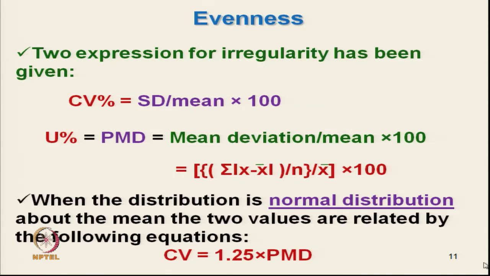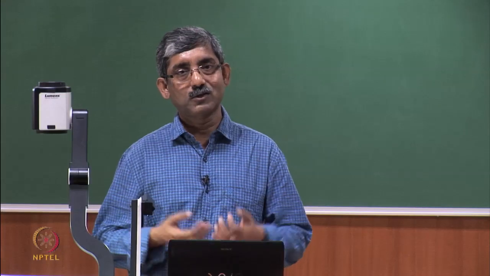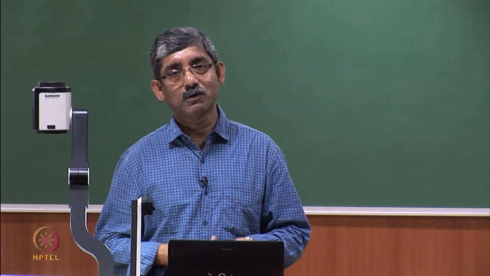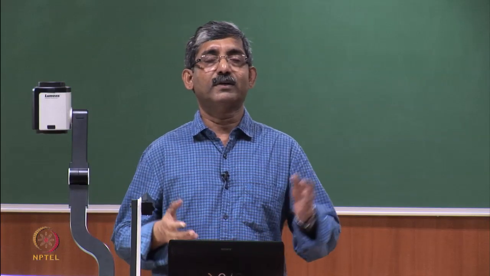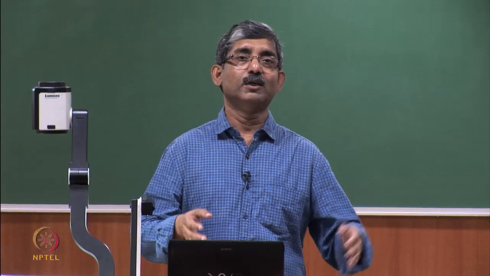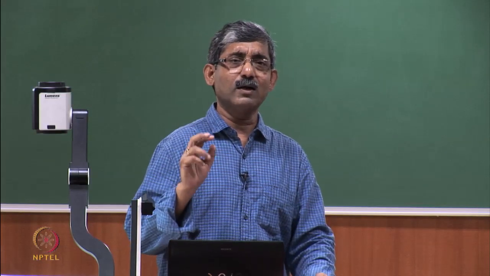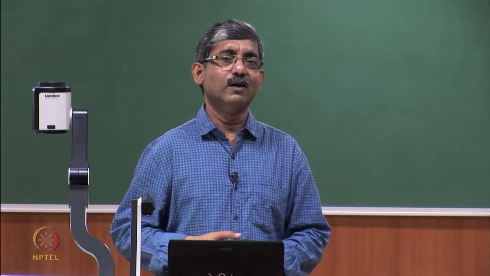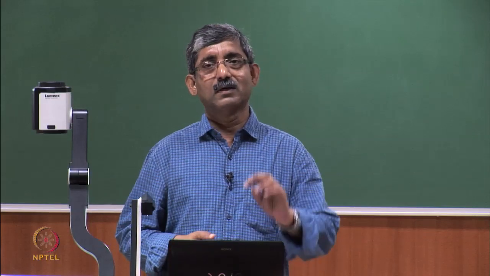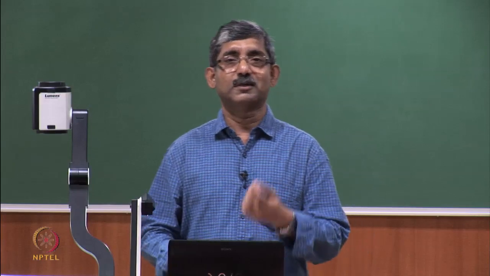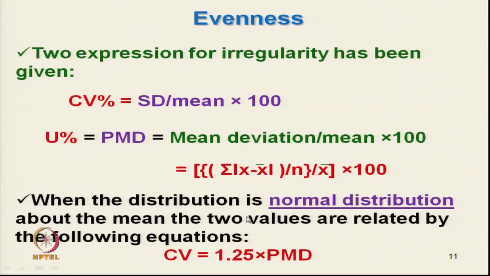So, if the instrument measures the U percent, then we can convert it to CV percent, and if the instrument measures both U percent and CV percent, we can check that the ratio is approximately close to 1.25. It may not be exactly 1.25 because the data may not be normally distributed, but it will definitely be close to 1.25.